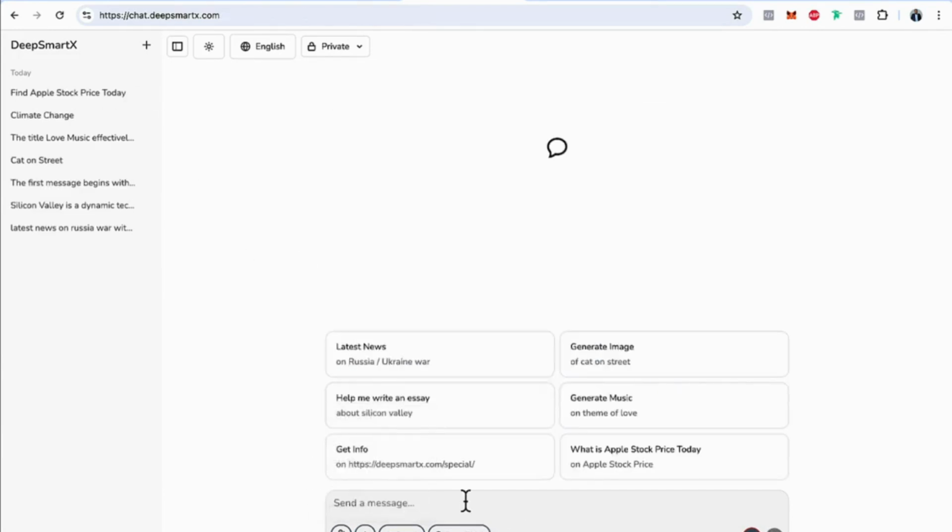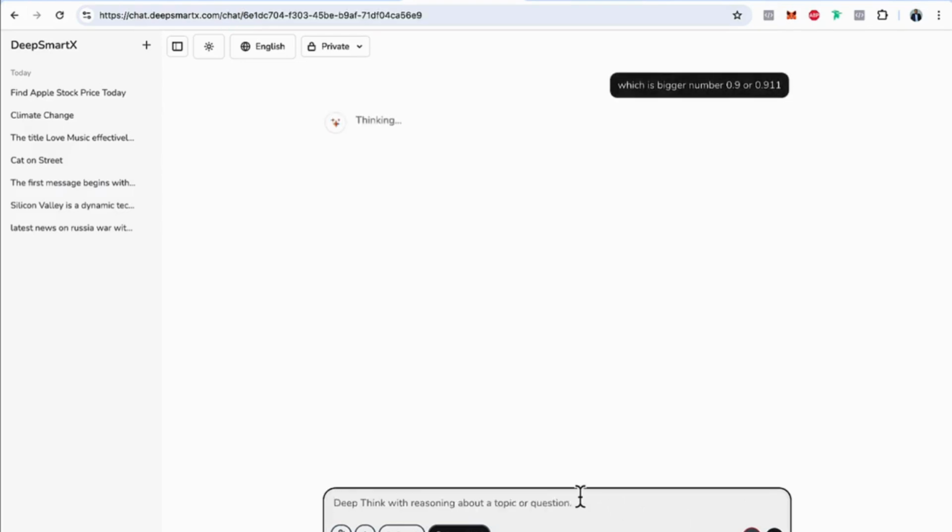Now, let me show you DeepThink first. Which is the bigger number, 0.9 or 0.911? If you remember, this was a problem in which ChatGPT gave a wrong answer and DeepSeek actually gave a right answer, and that's how DeepSeek became big. Now we are giving the exact same problem.